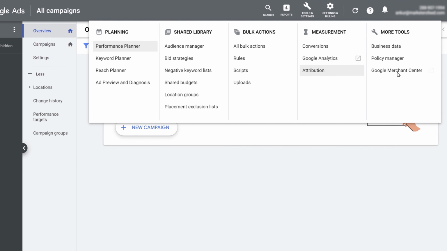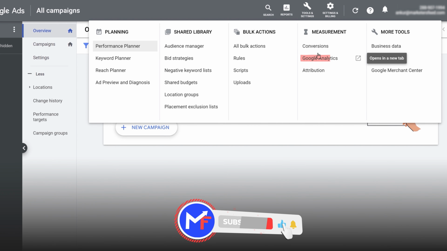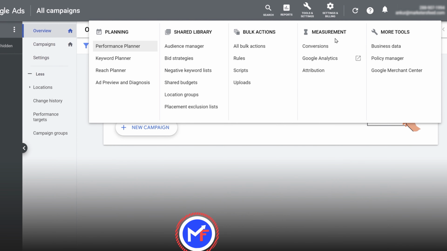So if you want to find the right keywords, then you can go to Keyword Planner. You can also find bid strategies. You can also create rules. For the measurement, you can link your Google Analytics, conversion and attribution. And there's so much more. We will be going through a few of these options.